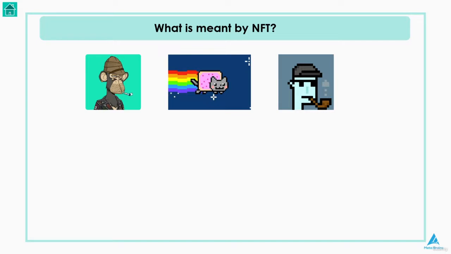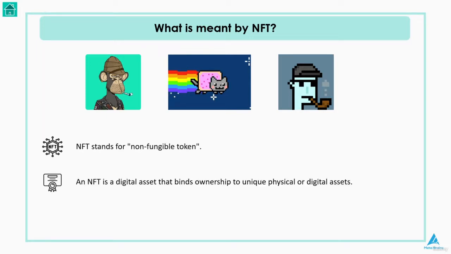So, first things first, what is meant by NFT? NFT stands for non-fungible token. An NFT is a digital asset that binds ownership to unique physical or digital assets such as a piece of art, real estate, music, or movies.